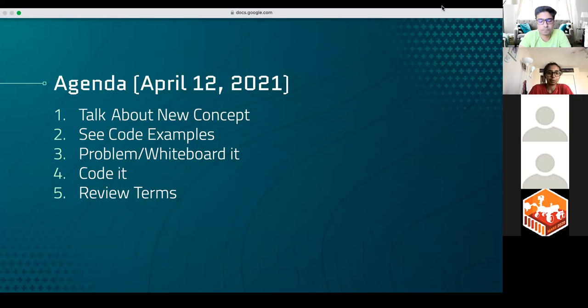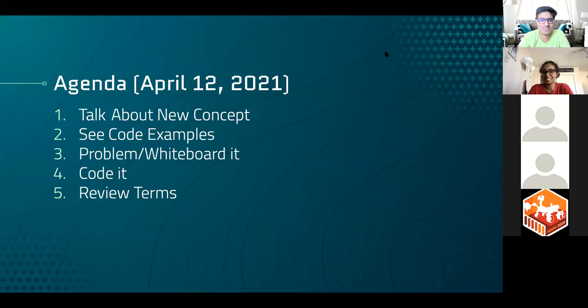But we are going through how to basically learn. We're going to learn that topic and then see some examples. We have a problem that we will first whiteboard how to solve, and then finally we'll code it in Replit, which is, I think, Avanish's favorite quote.